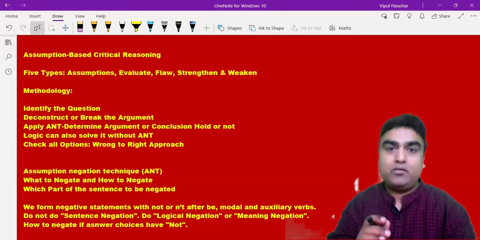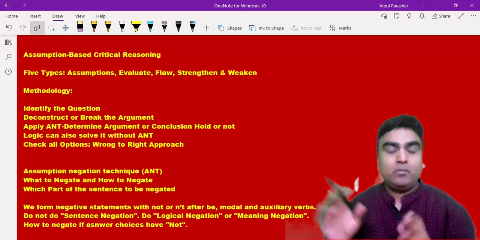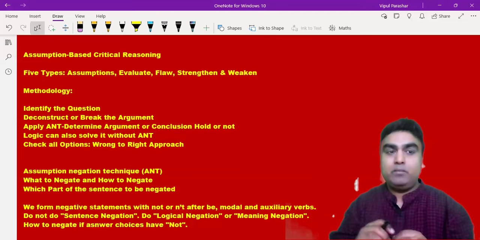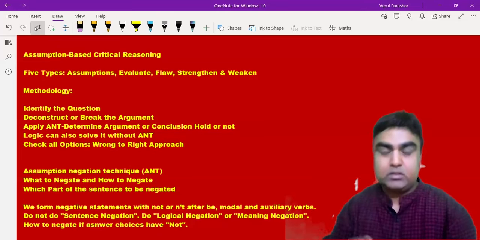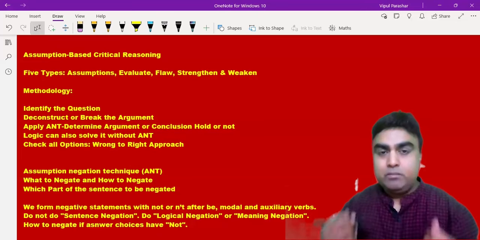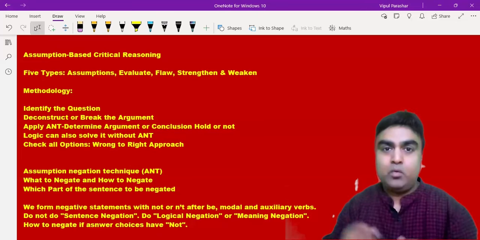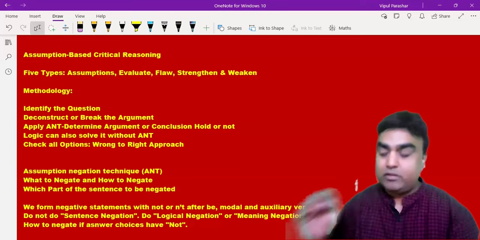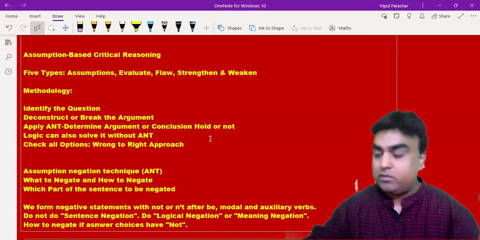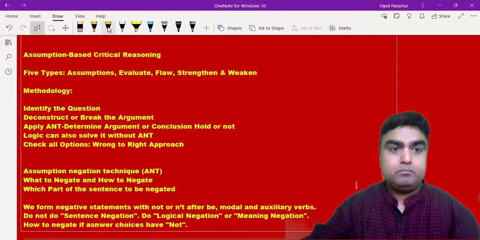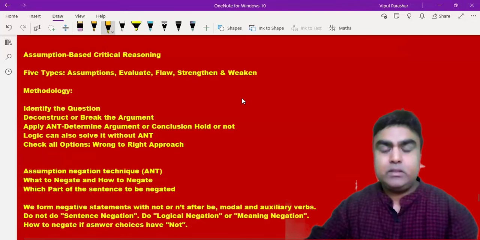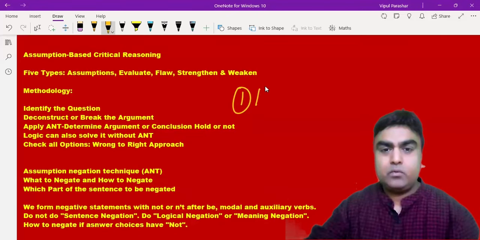So the point I'm trying to say is we are negating the verb. But what many students do in assumption-based questions is that many people don't know how to negate a sentence. That is the first challenge we usually see with students: the first thing they struggle with is that they will not know how to negate. So how to negate?